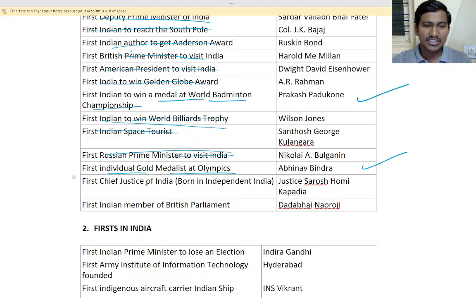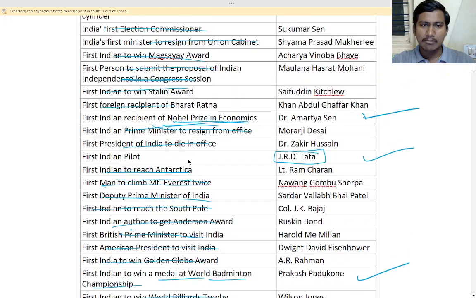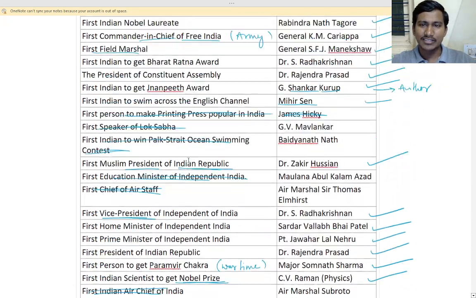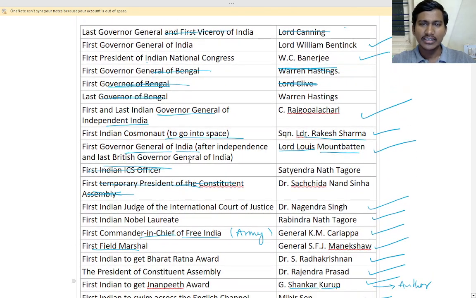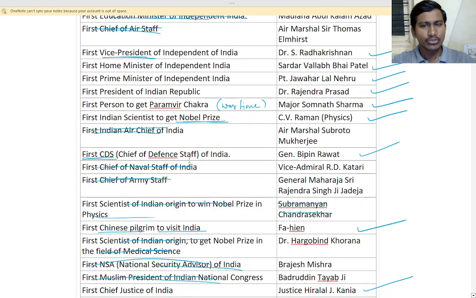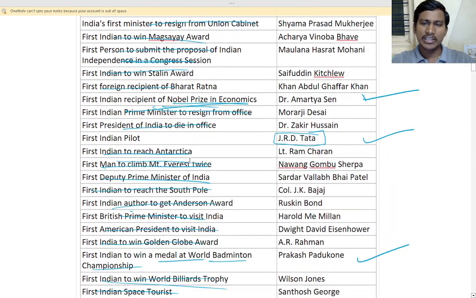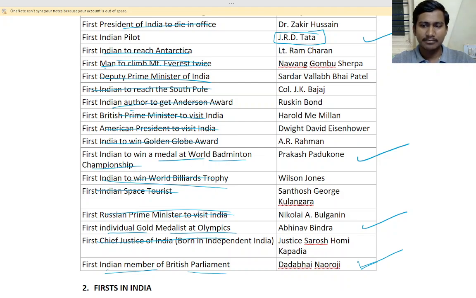So next is first Chief Justice. We don't need this. First Indian member of British Parliament. Okay, remember this. Who was it? Yes, Dadabhai Naoroji. Okay. So this is what you have to remember in males. Okay. So the ones I marked, those you remember. And in that also some of it you can skip. Okay. So important ones you have to remember. Understand? Yes.